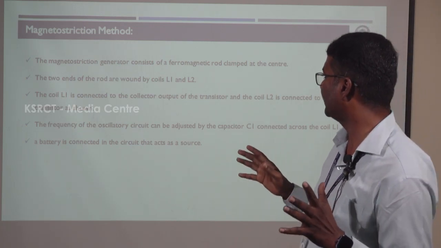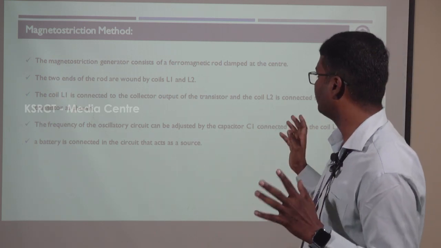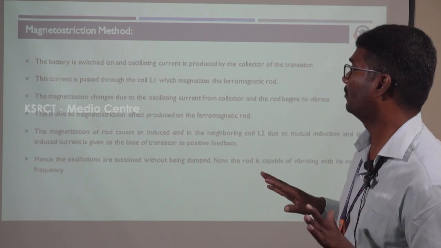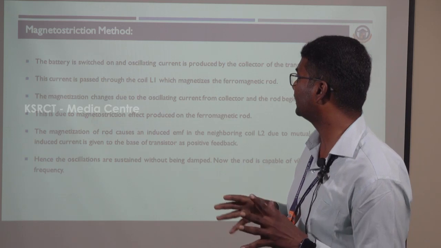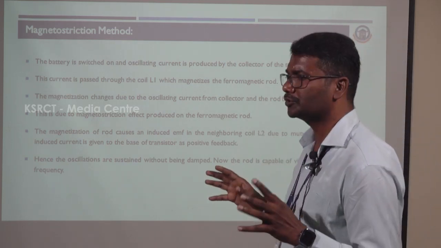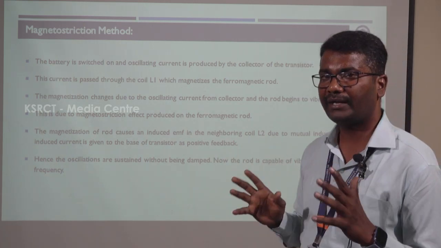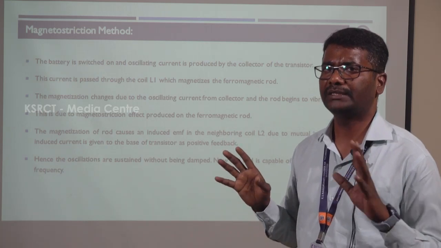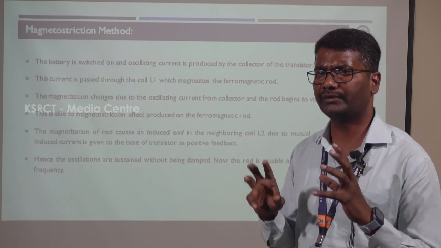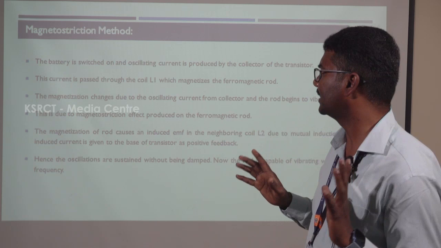Coil L1 is connected to the collector of the transistor, and coil L2 is connected to the base of the transistor, as shown in the figure. When the battery is switched on, an oscillatory current is produced in the collector, which creates vibration. That vibration is ultrasonic waves. These waves cannot be heard, but when applied to a liquid medium, they produce a stationary wave pattern.